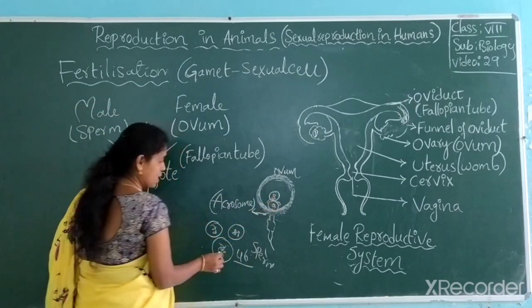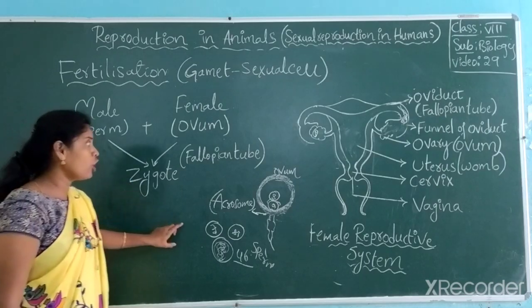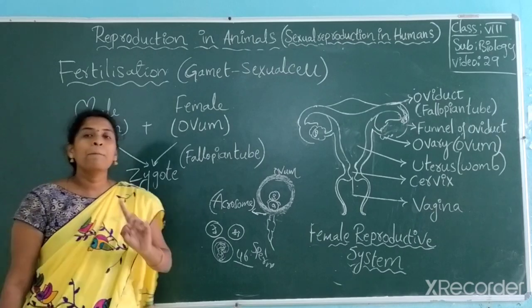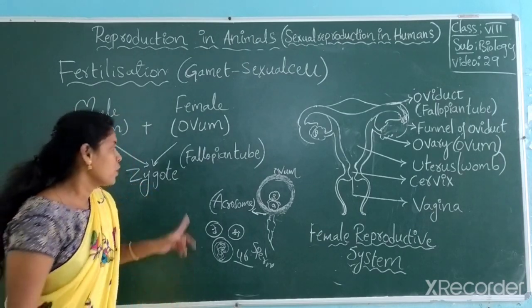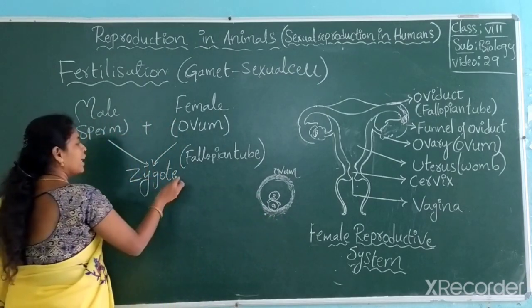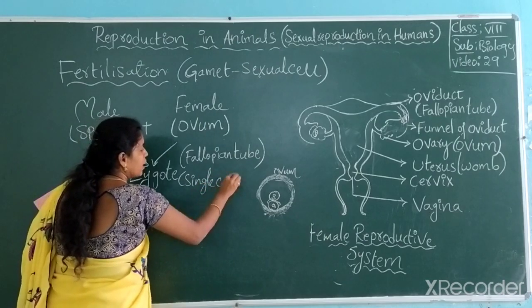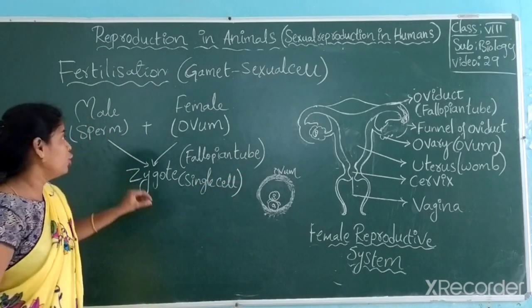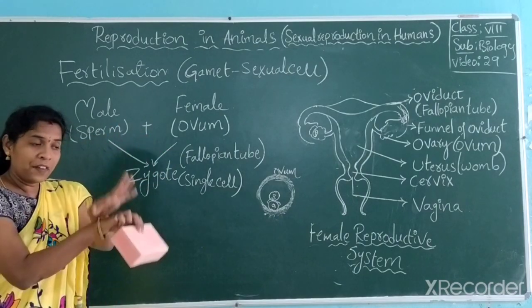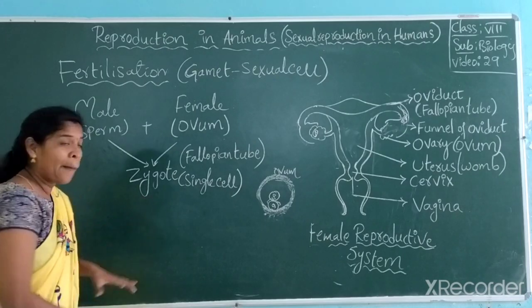Once the fusion took place, the whole zygote develops. This zygote is a fusion of male and female, but don't think that zygote is a multicellular organism. Zygote is always a single cell. Remember that. This is very, very important. Here I already told you. Male and female fused means it becomes single. So that zygote is also a single cell.